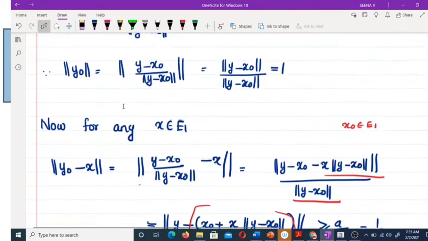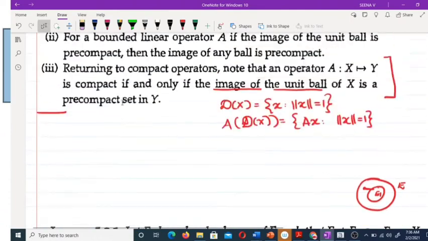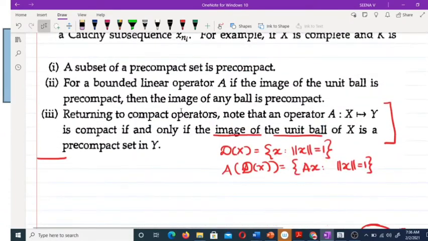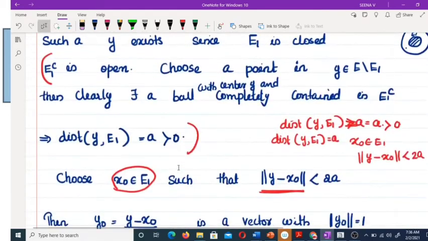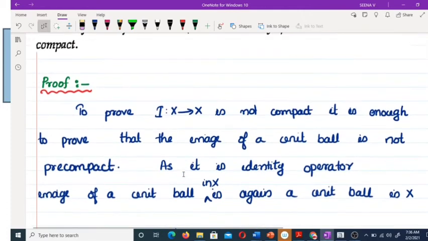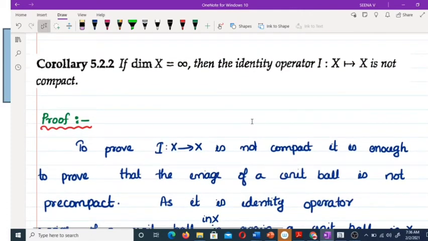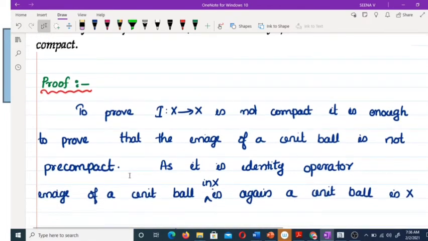So, for proving compactness, we have to prove that the image of a unit ball of X is a precompact set in Y. Okay, so to prove it is not compact, it is enough to prove that the image of a unit ball of X is not a precompact set. Here, the image set is also X, therefore it is enough to prove that the image of a unit ball of X is not a precompact set in X. So to prove I from X to X is not compact, it is enough to prove that the image of a unit ball is not precompact.